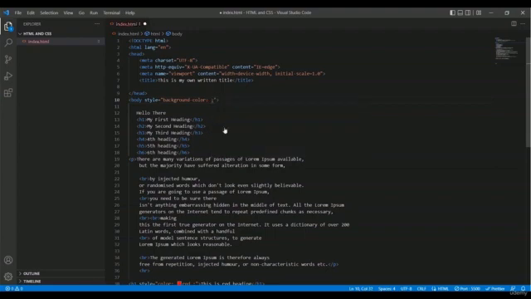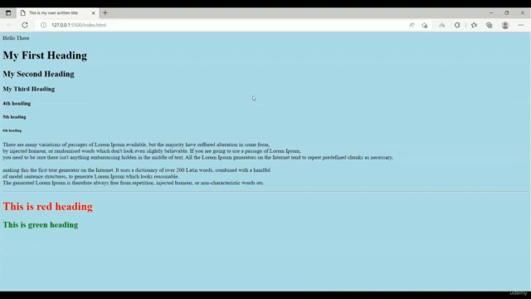As an example, I want to type powder blue. Okay, so here is the powder blue. I want to use this powder blue color as my background color. So let me save my code. Let me press the Ctrl S button. When you save your document, it will automatically update on your live server. So let me take a look at my live server. We have the powder blue color for our background, and this is how you change the background color in HTML.